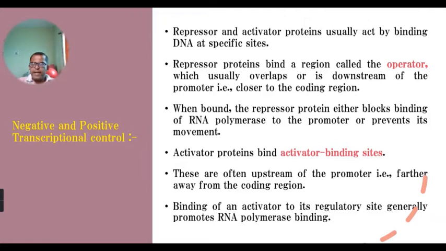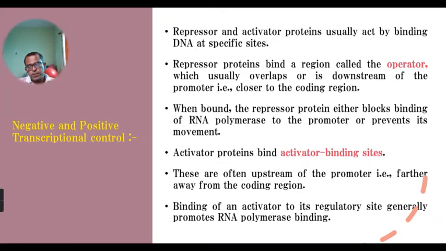Now the binding of this activator to the regulatory region promotes the binding of RNA polymerase enzyme to the promoter. The function of this activator protein is to bind to the activator binding sites. After it gets bound to that site on the DNA molecule, it promotes the binding of RNA polymerase enzyme to the promoter, which means the beginning of the initiation of transcription. So these two proteins have functions opposite to one another.